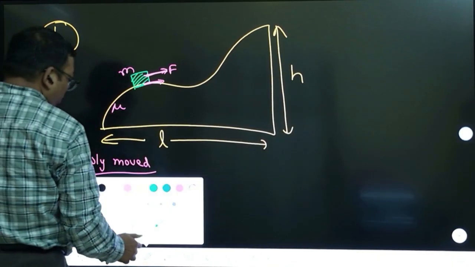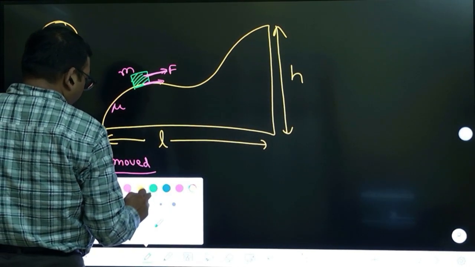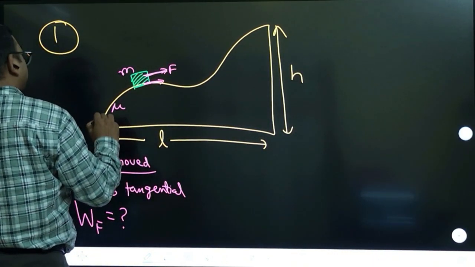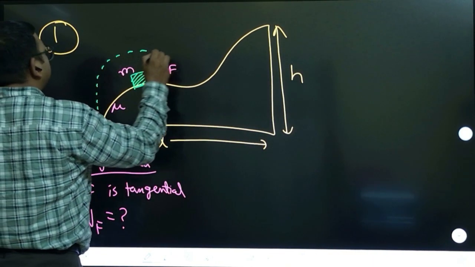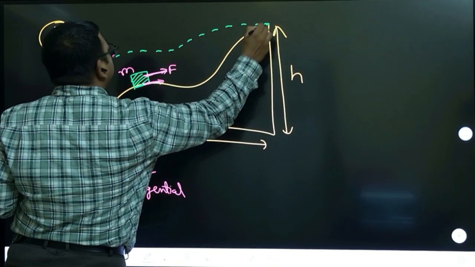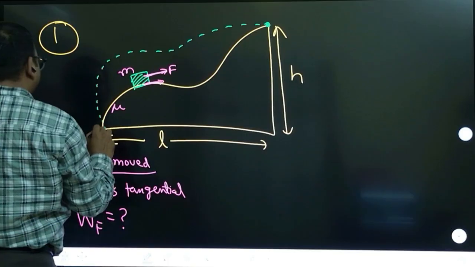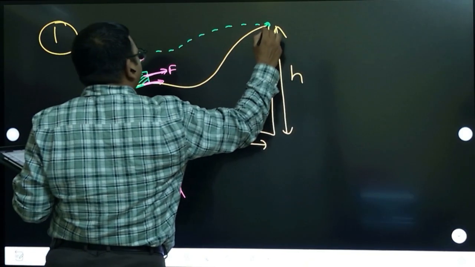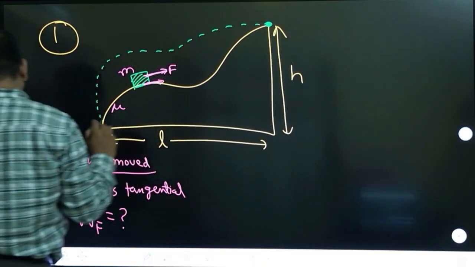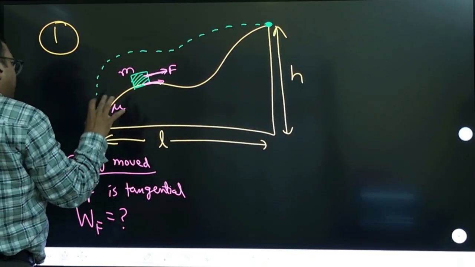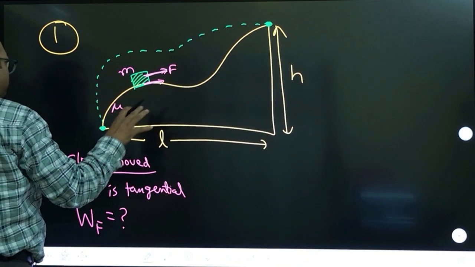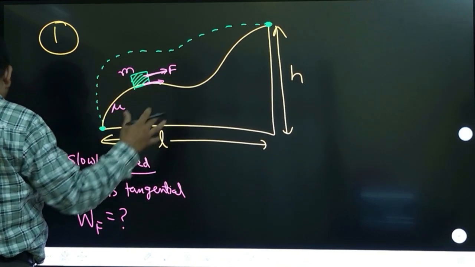An alternative path means some different path, but it is going from the same starting point to the same final point. The force is always tangential to the path. So if the path is different, what will be the work done?